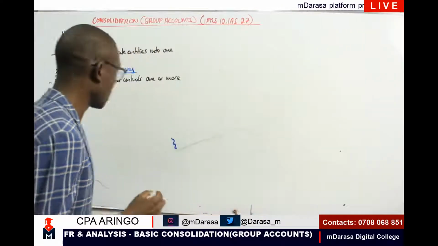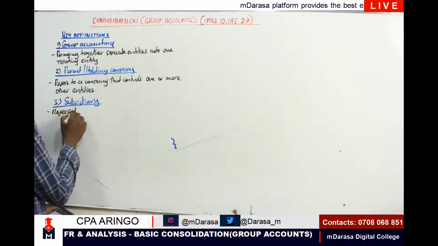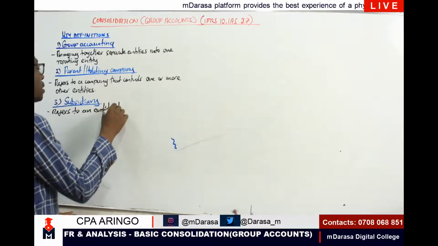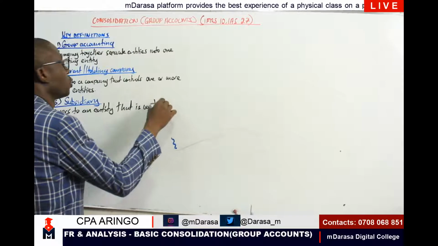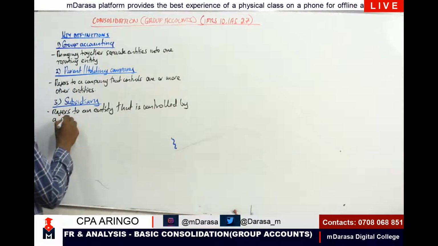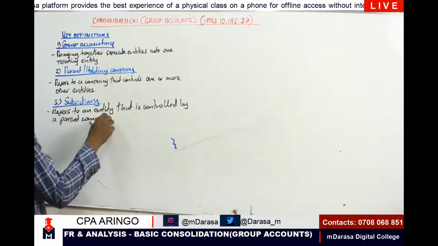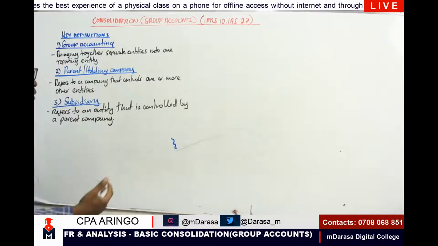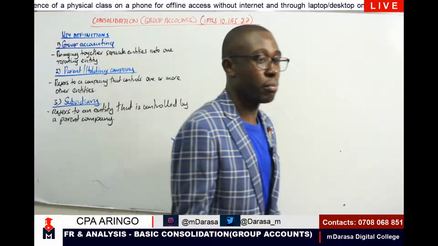So we are saying that this refers to an entity that is controlled by a parent company. Basically, this is what you are talking about. Subsidiary refers to an entity that is controlled by a parent company, as simple as that.